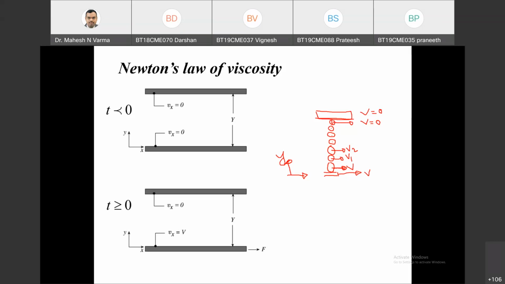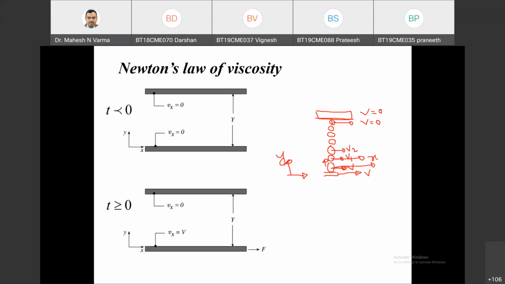There is a momentum transport in Y direction, but which momentum is transporting? X momentum. Because I have X velocity, the direction of momentum is this. But this X momentum is transported to the second layer of molecules. Again, it will attain X momentum, but this transport of momentum is in Y direction. Molecules are moving in X direction, but transport of momentum is in Y direction. Hence, it is called a molecular momentum flux.